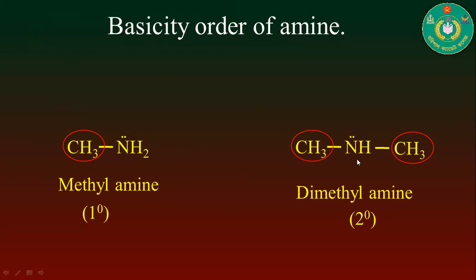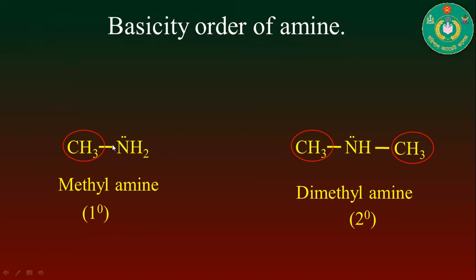That's why this compound, that means the 2-degree amine, has the ability to donate electrons to another chemical species much faster than the 1-degree amine, methylamine.